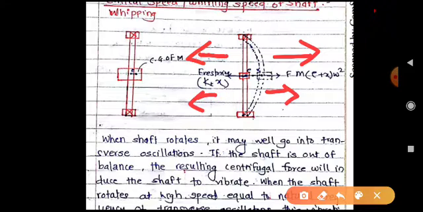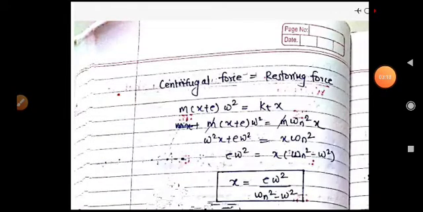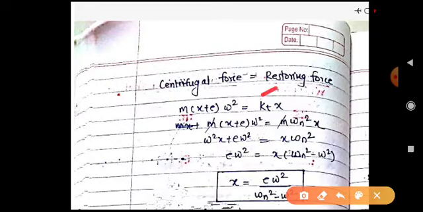Stiffness. kt is the stiffness of the shaft, and x is the deflection at a point, and here in this direction you can see the centrifugal force is acting, which is the cause for the deflection. So we will see here, I already told you in the figure that we are having two forces, one is the centrifugal force and the other the restoring force. Okay, both are acting in the opposite direction. The restoring force is kt into x. kt is the stiffness of the spring, x is the deflection at some point.